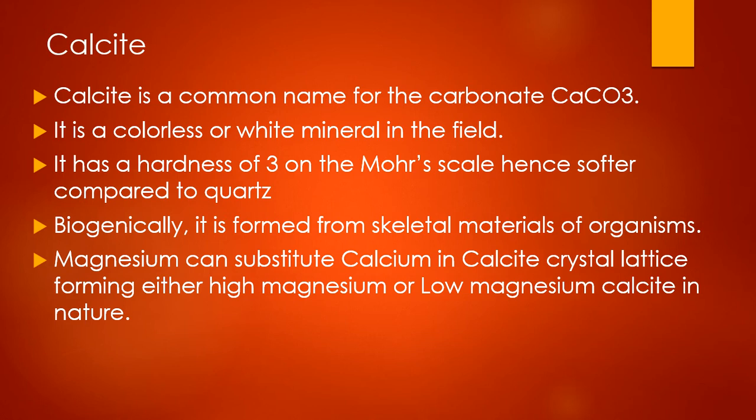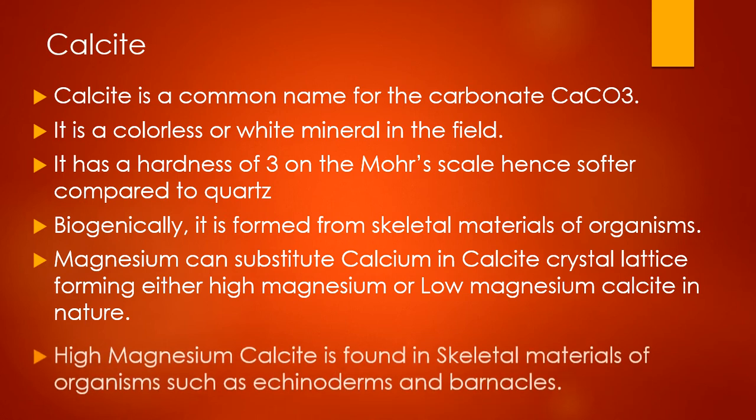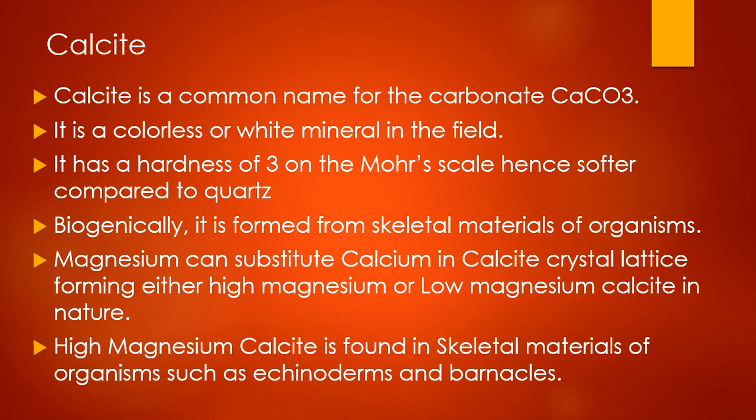Magnesium can substitute calcium in the calcite crystal, forming either high magnesium or low magnesium calcite in nature. High magnesium calcite is found in skeletal materials of organisms such as echinoderms and barnacles.